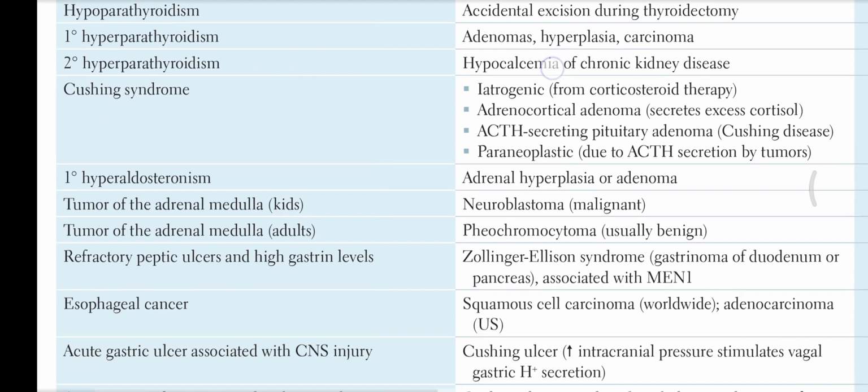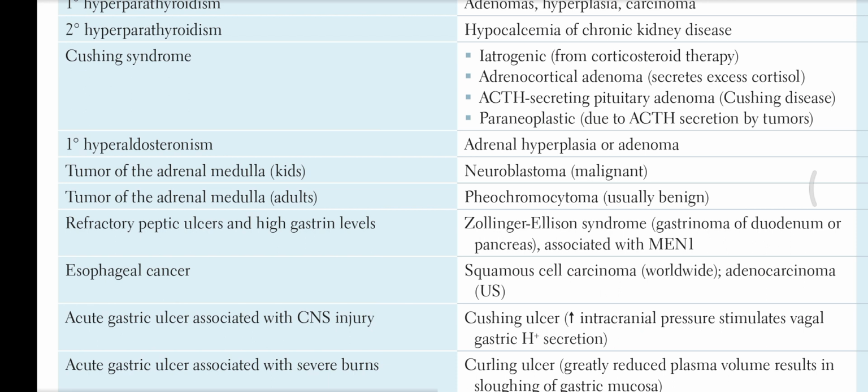Now Cushing syndrome. Cushing syndrome can be iatrogenic from corticosteroid therapy, and it can be due to adrenocortical adenoma, which secretes an excess amount of cortisol.